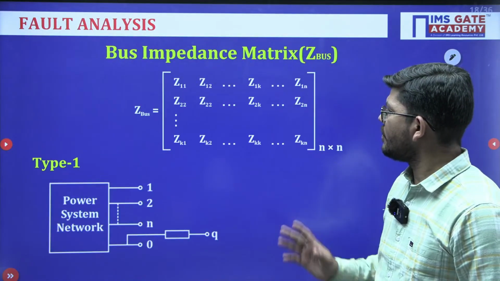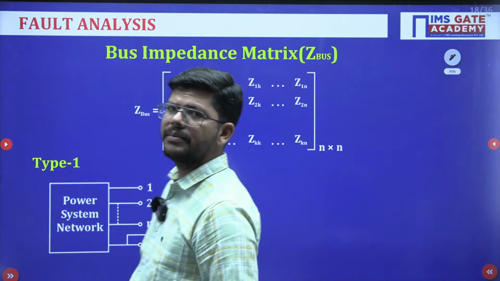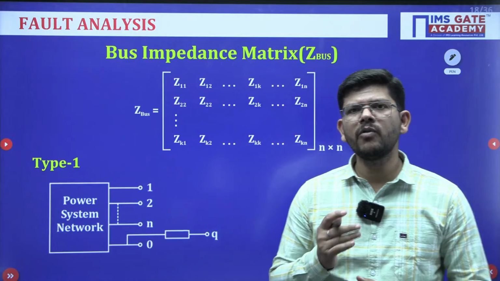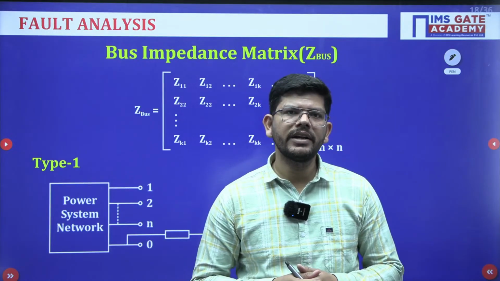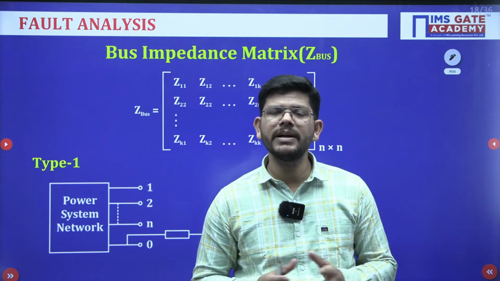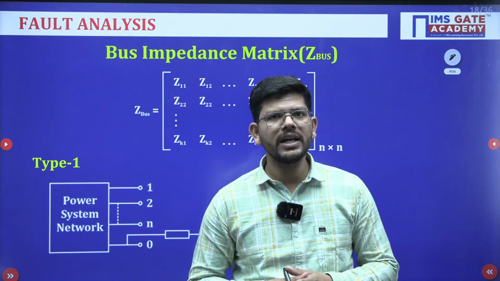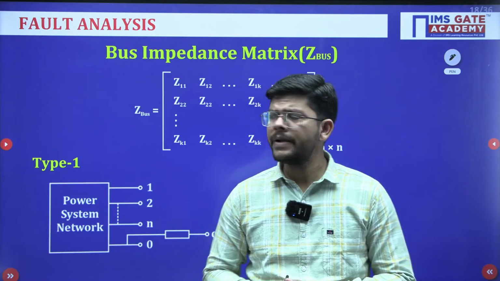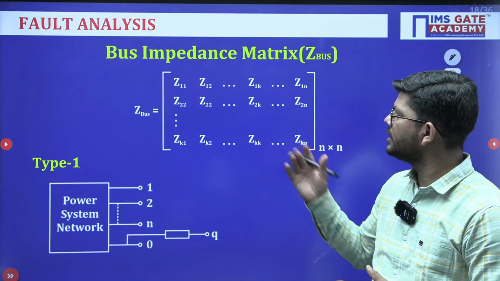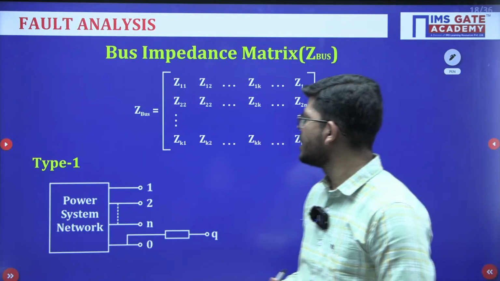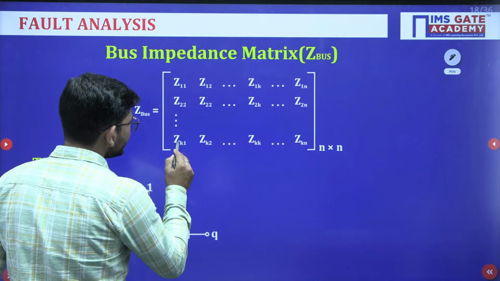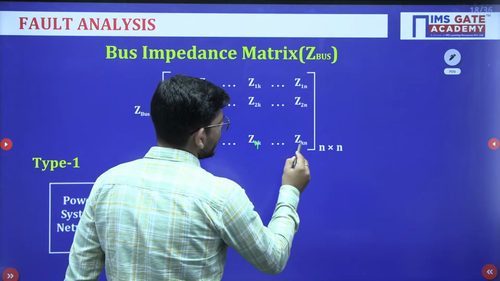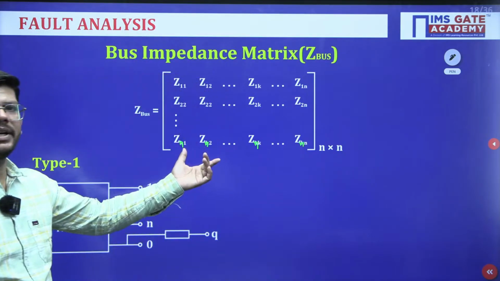Now the Z bus impedance matrix. In a power system we basically have two matrices, the Y bus matrix and the Z bus matrix. The Y bus matrix, the bus admittance matrix, is basically used for load flow analysis, and the Z bus matrix is used for fault analysis. Okay. So what is the Z bus matrix? You have this Z bus matrix. Let us suppose all the values here will be n. This is Zn1, n2, nk, and nn. So we have a Z bus matrix.